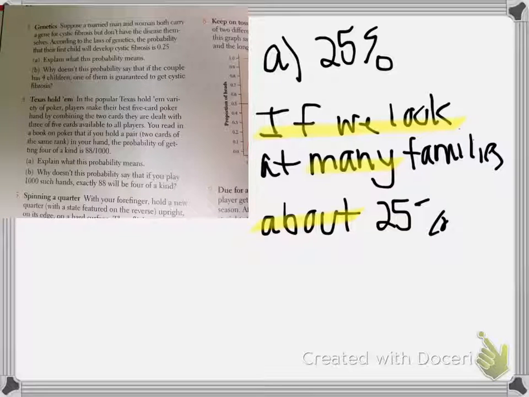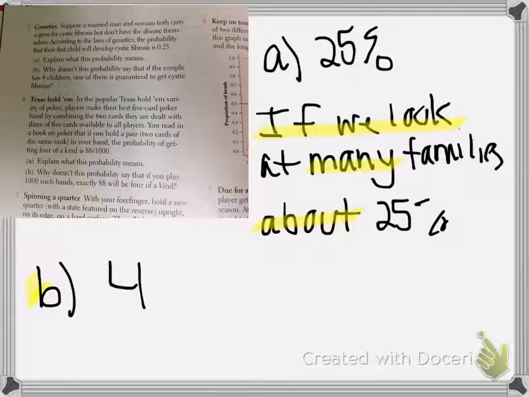Part B says, why doesn't this probability say that if the couple has 4 children, one of them is guaranteed to get cystic fibrosis? Well, 4 is a really small sample size, right? So let me just sum it up. In order for the probability to be closely reflected in the sample, we must have a large sample size. Again, going back to that law of large numbers.